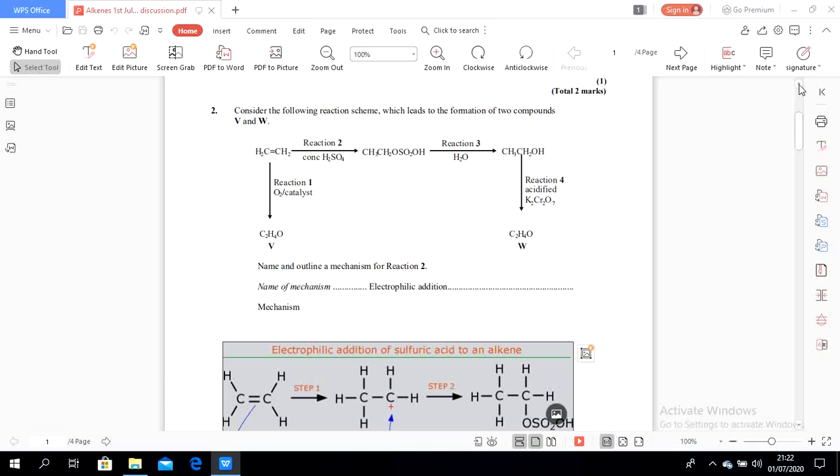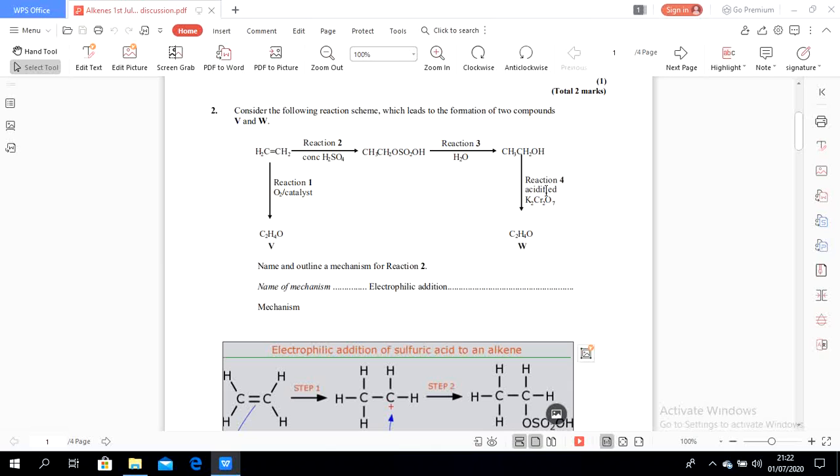So we know that if ethanol becomes an aldehyde, it is called mild oxidation, not strong oxidation. Why? Because strong oxidation of an alcohol with acidified potassium dichromate will surely become a carboxylic acid.